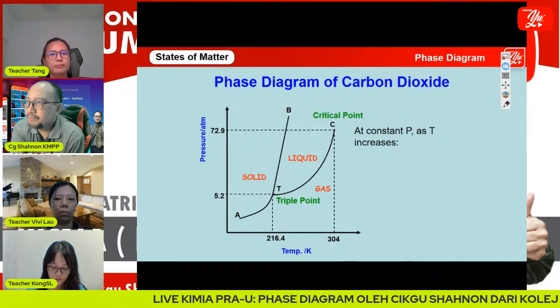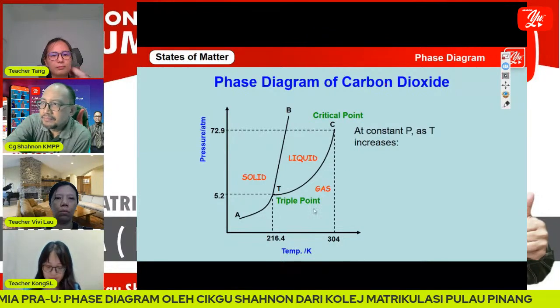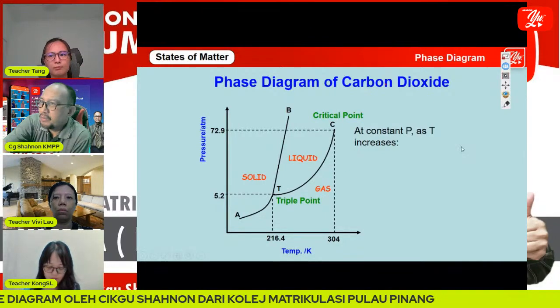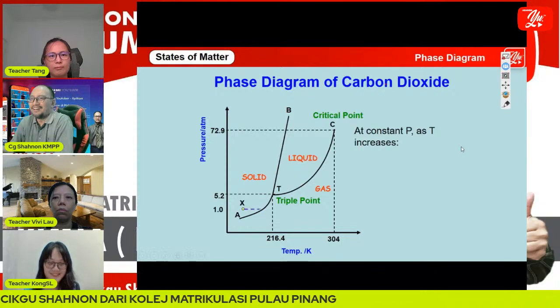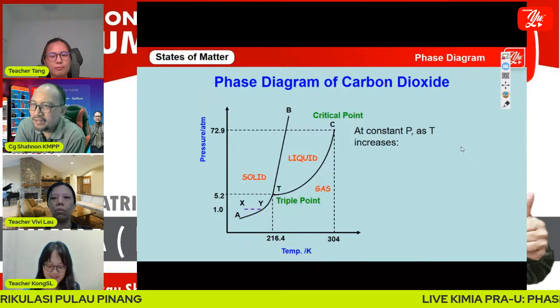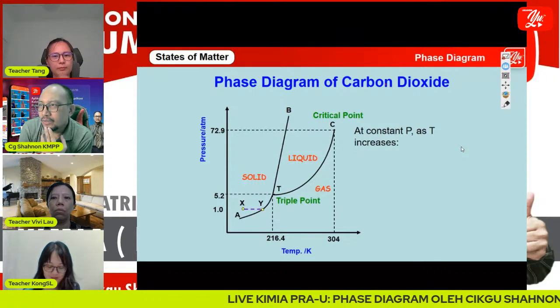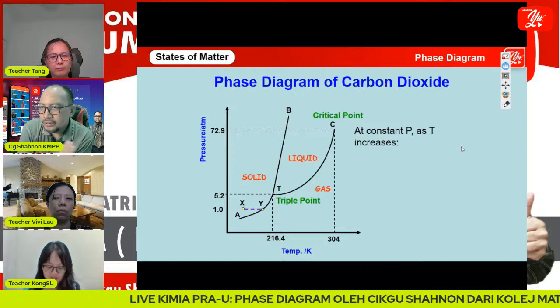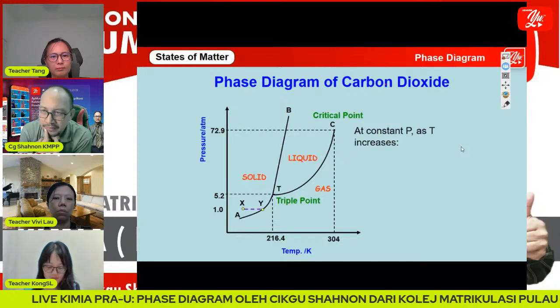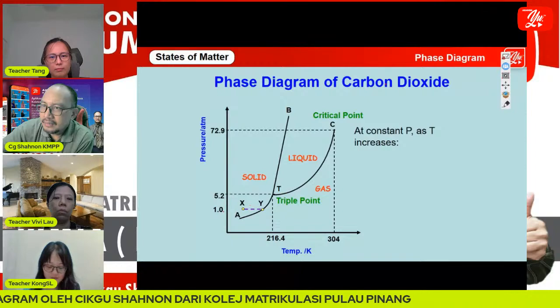At constant pressure, as temperature increases, this is my PowerPoint. We have a point X and a point Y. We call it constant pressure because we don't change the pressure. In this case, the pressure is 1 atm here.